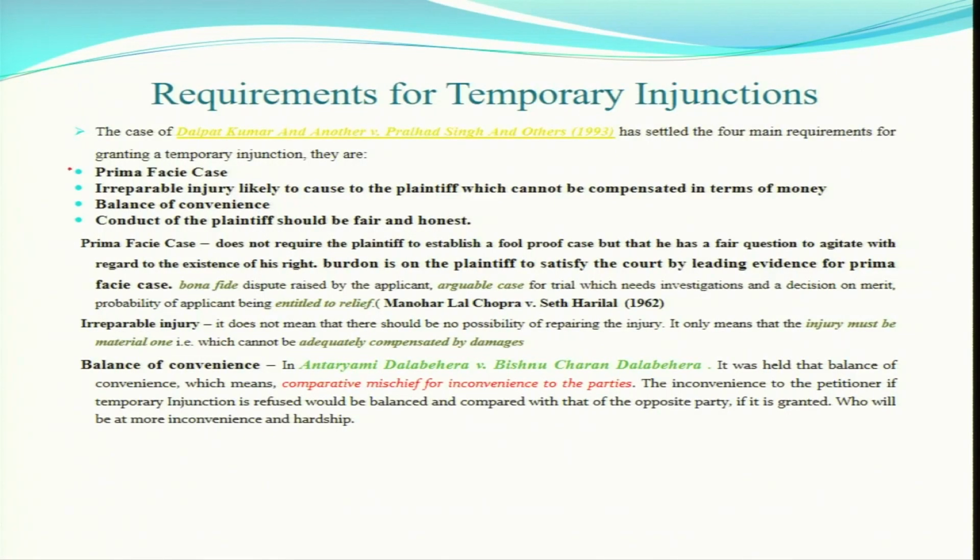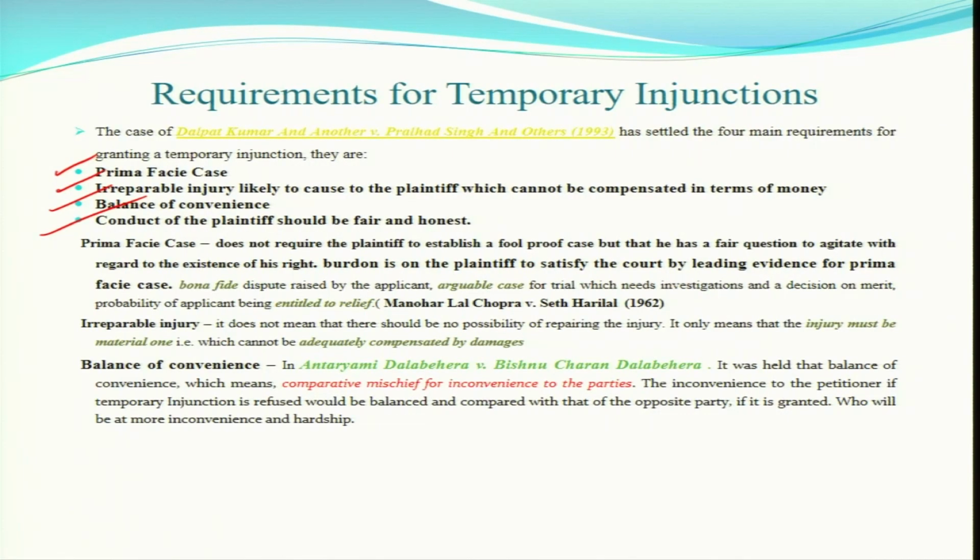Already told you, civil cases mean private rights and remedies, whatever property, whatever kind of violation of our civil right, our private right, that is the subject matter of the suit as per the case. These are the requirements, the four ingredients for getting temporary injunction: prima facie case, irreparable loss, balance of convenience, and conduct of plaintiff.